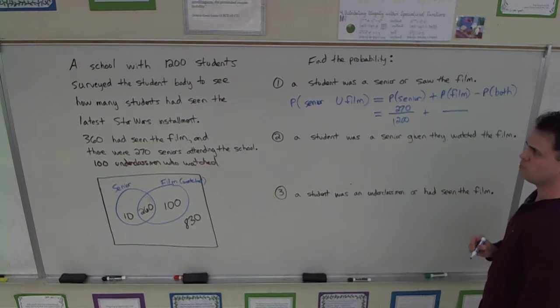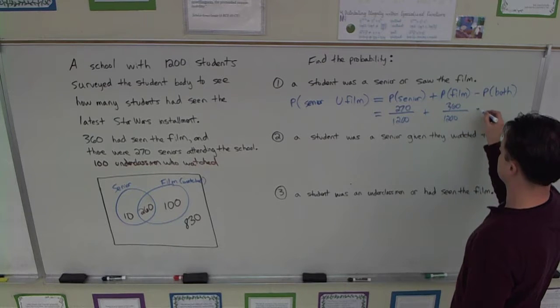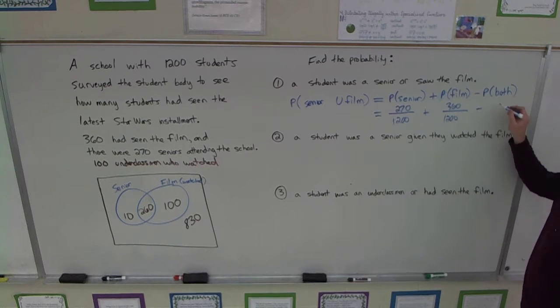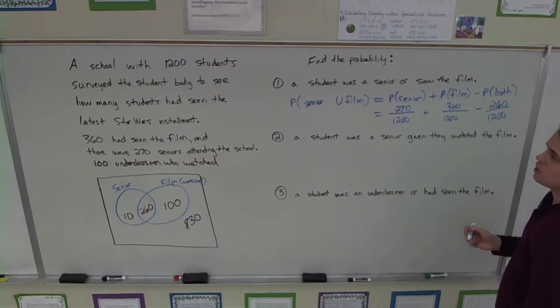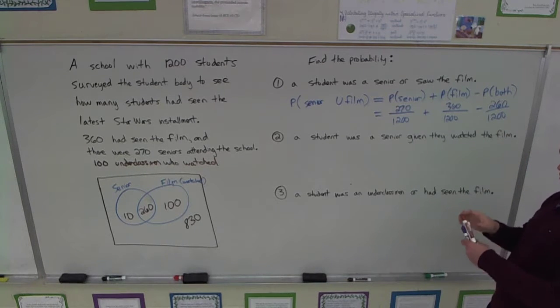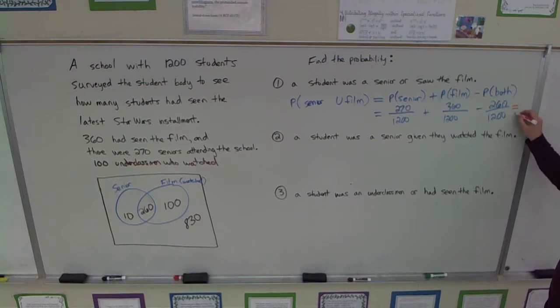How many had seen the film? 60. And we really need the diagram to figure out the both. And you can get that. So what is that? Can you guys use your calculators and tell me? Is it 300 or 360?